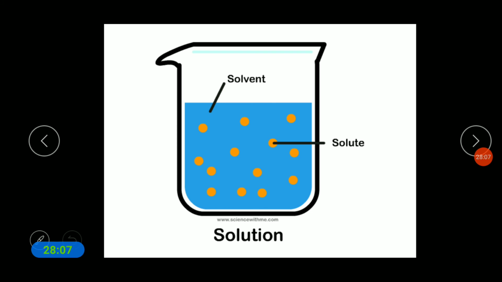See in this picture, the liquid is there. This is the solvent, whereas the solute that we can add in this is called the solute. That is salt, or we can say salt or sugar. That is the solute. Whereas the solvent, the liquid that we take, has the capacity to dissolve in it another substance, that is the solute.